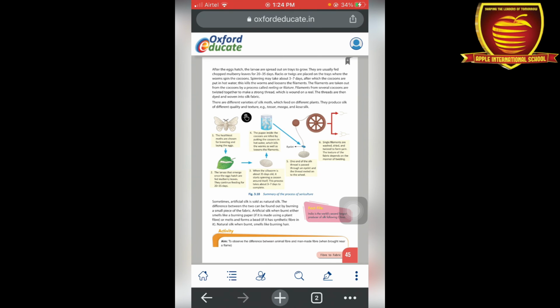Okay, as you see in this picture, the first one is an adult moth and the second one becomes a larva. The larva gives us a silk cocoon. After that, we drop the silk cocoon into hot water. In hot water, the caterpillars present inside the cocoons die, and we kill them inside.